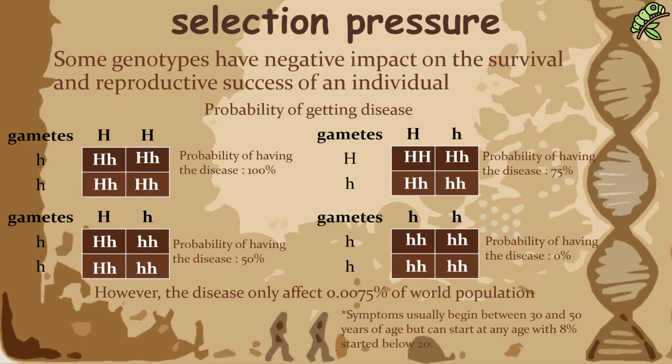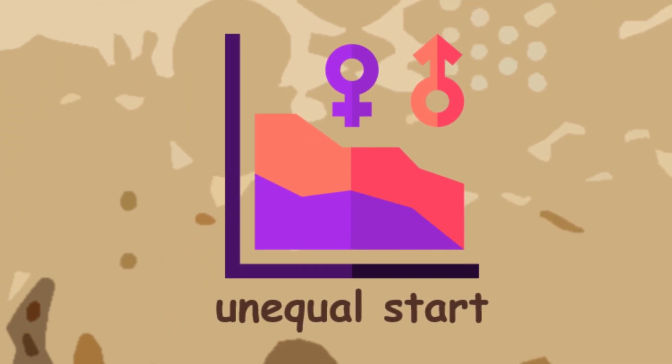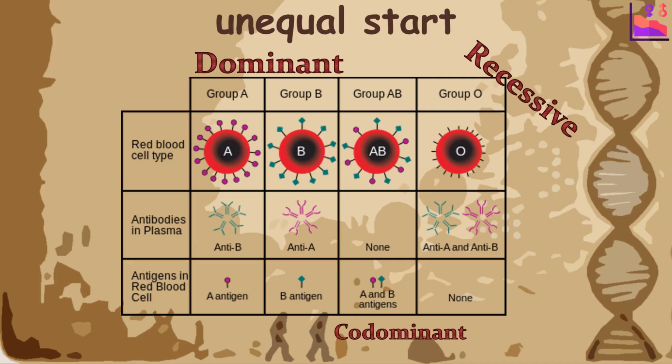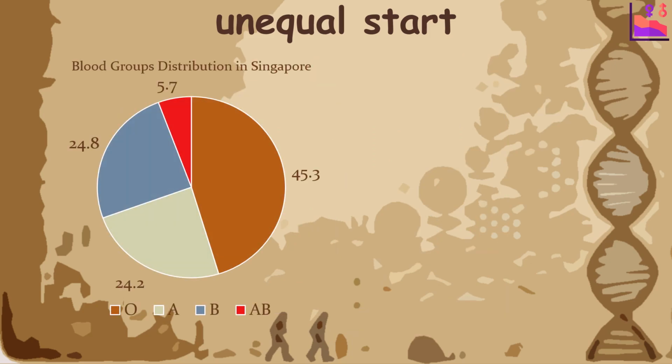As mentioned, only 0.0075% of the world population carries this Huntington's allele. So even if it were to spread normally, the observed and expected ratios would still be different due to unequal starting numbers. Remember our blood groups. O is the recessive phenotype, while A and B are dominant phenotypes. AB is codominant. Instinctively, one might think that blood group O is the most uncommon blood group. However, when we look at the blood group distribution in Singapore, O is actually the most common blood group.